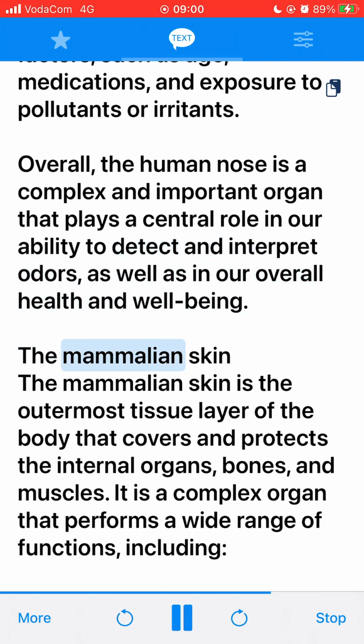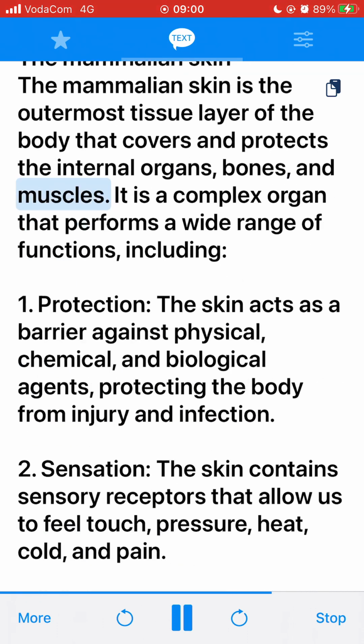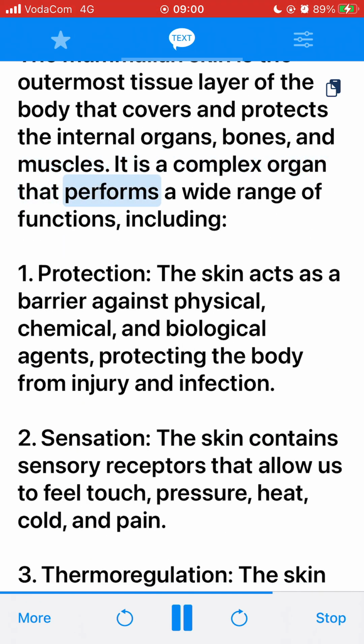The mammalian skin. The mammalian skin is the outermost tissue layer of the body that covers and protects the internal organs, bones, and muscles. It is a complex organ that performs a wide range of functions, including 1. Protection.